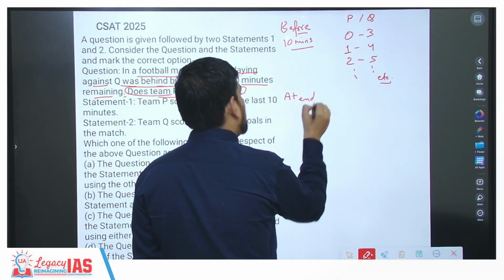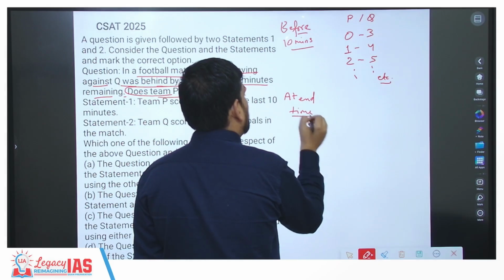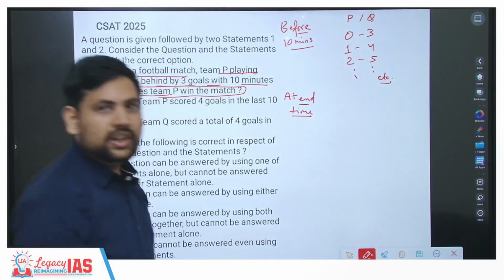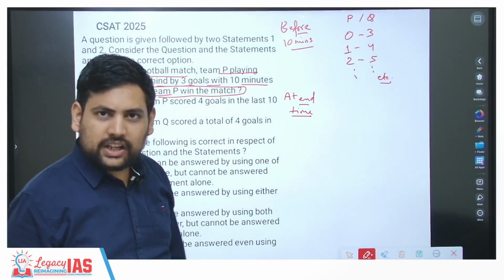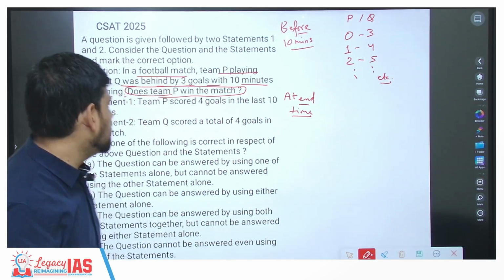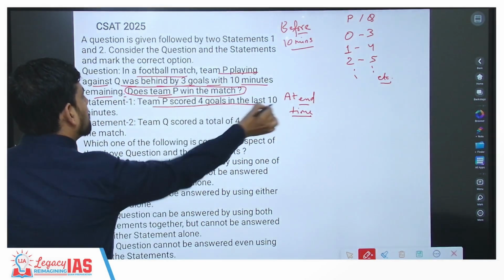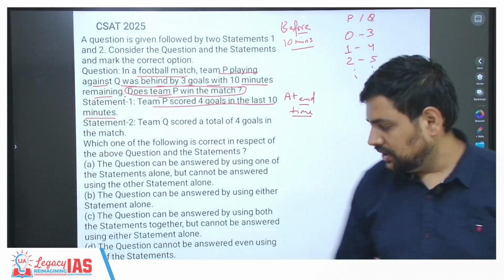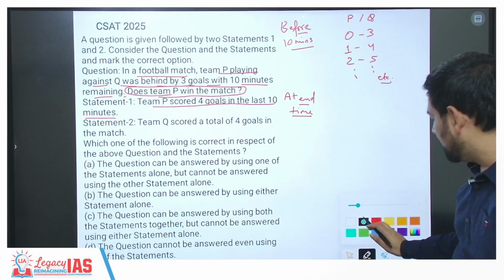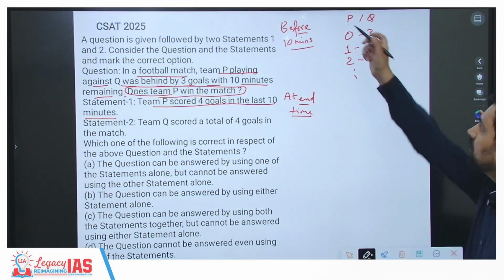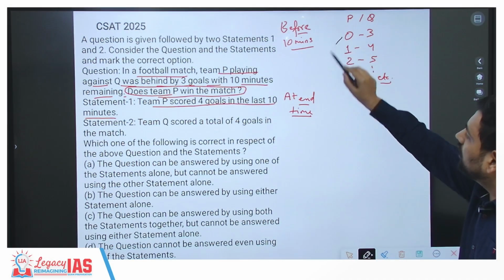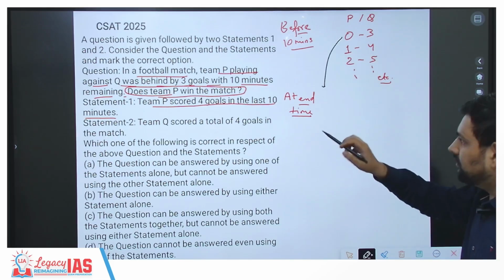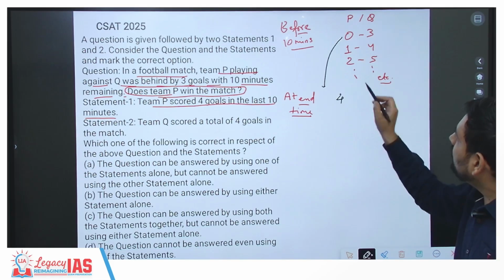So at the end time I will write whatever I feel would be the score line. Now can I tell? No, I don't know. Now let's read the first statement. Team P scored 4 goals in the last 10 minutes. If team P scored 4 goals in the last 10 minutes, what do I get? Let's take this one. So P goes to 4.